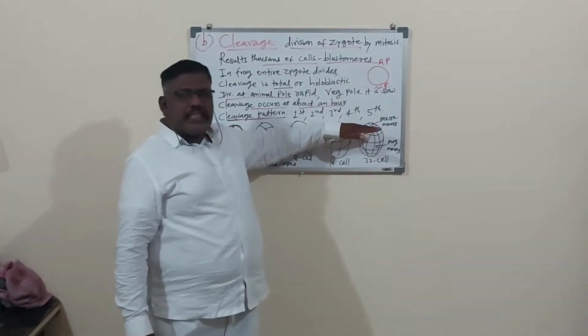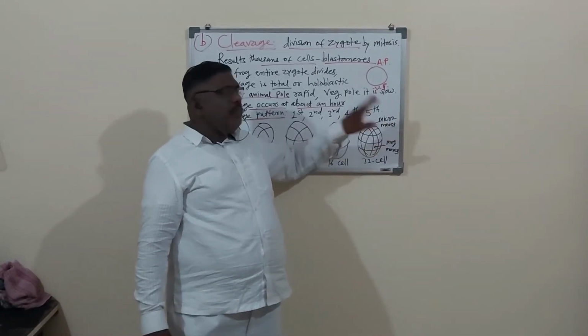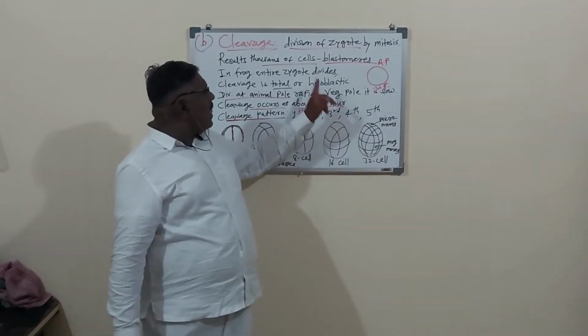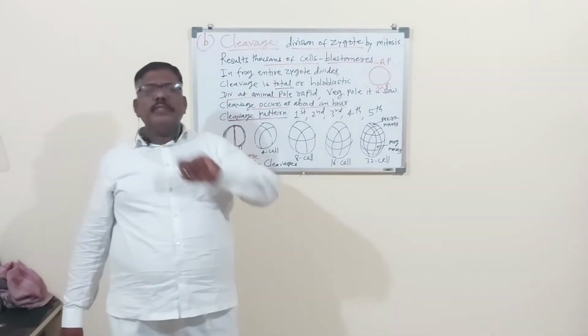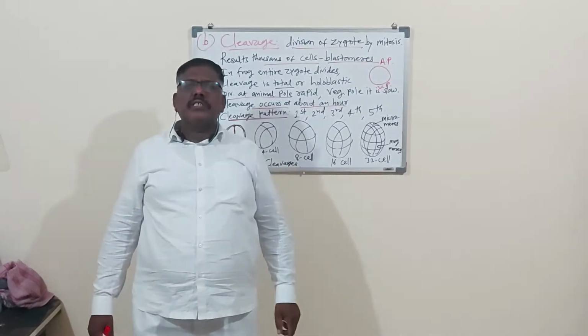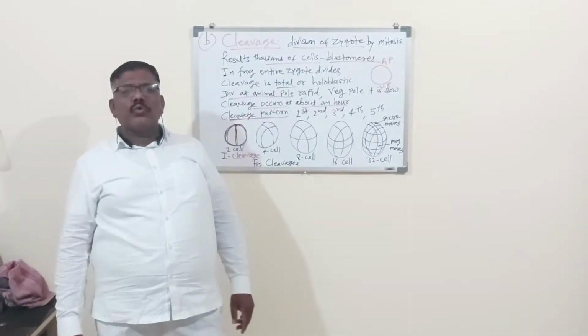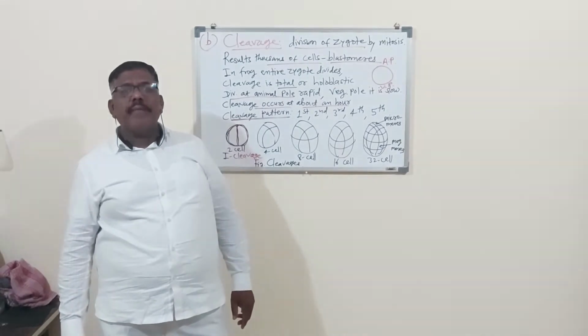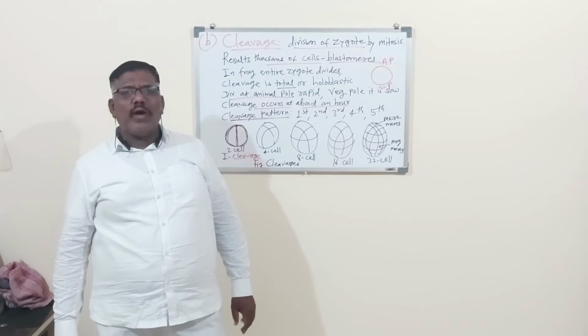The small cells towards the animal pole are called micromeres or microblastomeres. You know micro means smaller and mega means larger; mega is also called macro. So micro and macro, or micro and mega.